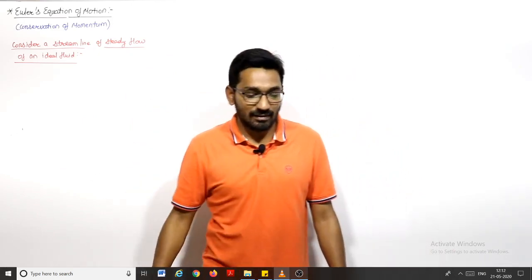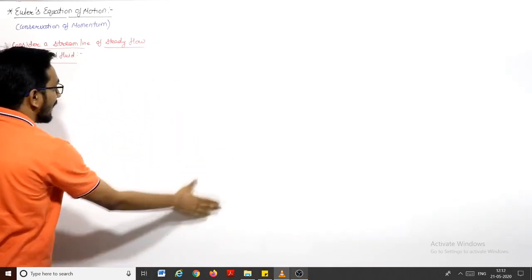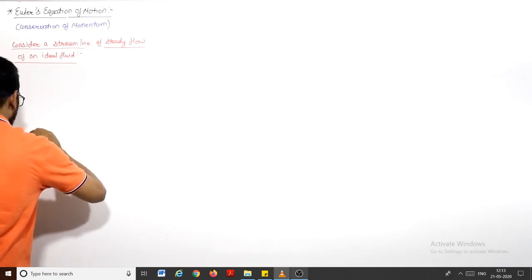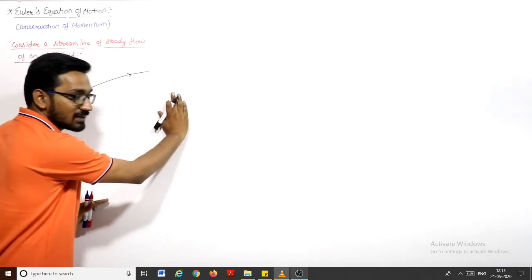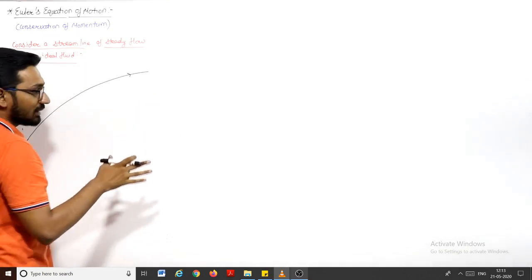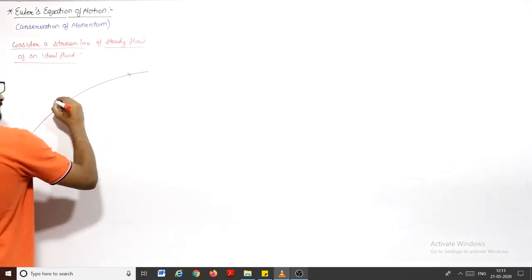Let us solve this. You will get a better picture when we are solving this Euler's equation. Let us say fluid is flowing along this streamline in this direction, and we want to conserve the momentum. If the fluid is flowing, then some forces are acting on it. So if I consider a very small element in this fluid flow, study the forces acting on that element, and apply Newton's second law, we will get this Euler's equation, right?